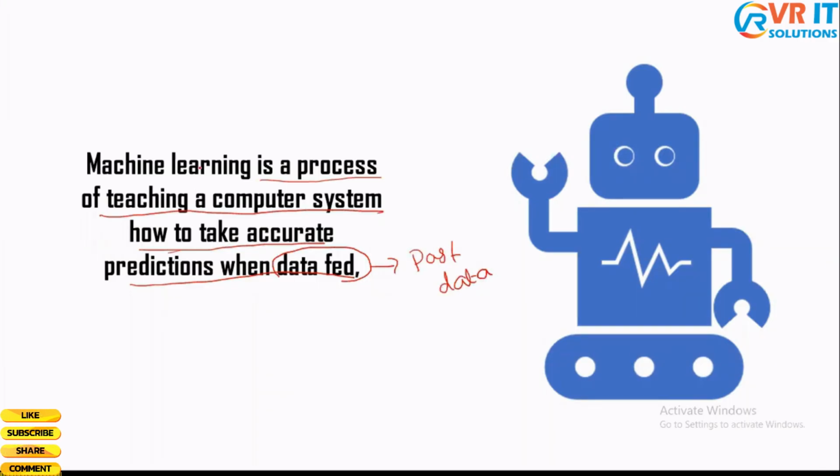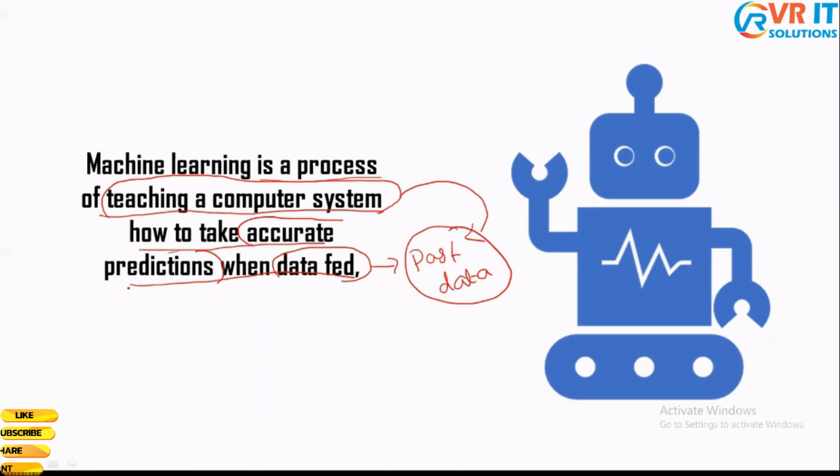Yeah. So, what happens here? We are going to train our computer systems so that they can make accurate predictions. And how are we training our computer systems? We are going to train our computer systems using this past data.